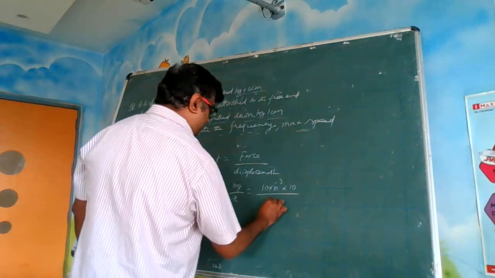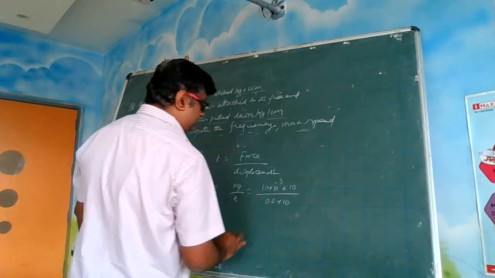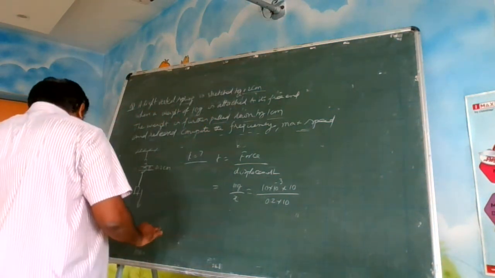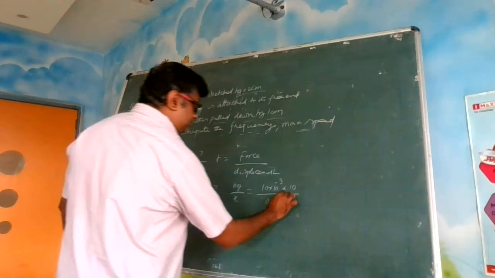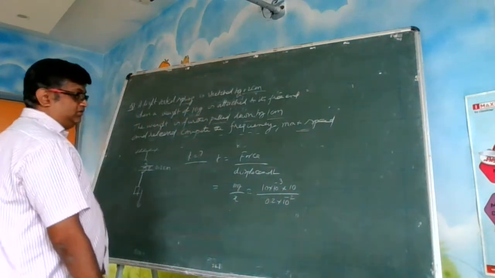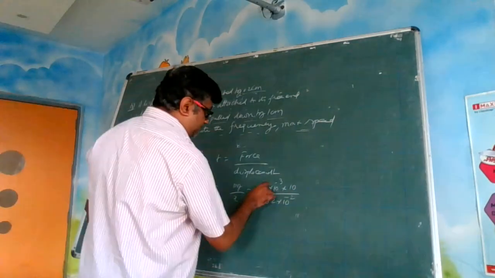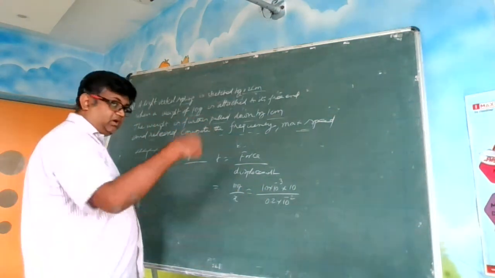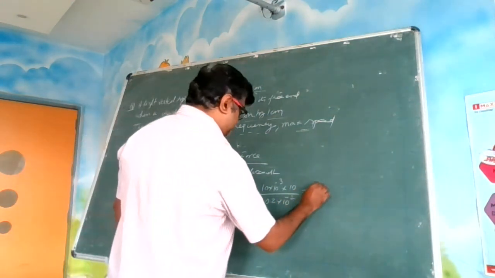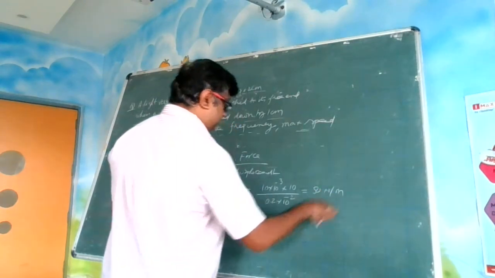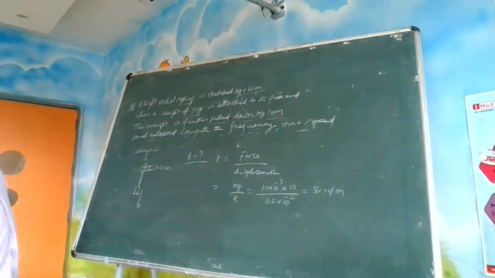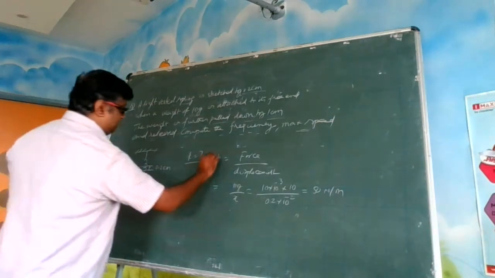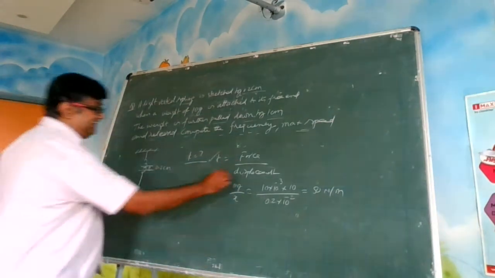It is 0.2 into 10 power minus 2, since centimeter is 10 power minus 2. You can see here, this is 10 power minus 2, this is 10 power minus 2. It is 10 divided by 0.2 or 100 divided by 2. It is 50 Newton per meter. Okay? Understood how I have calculated the k value? Now this is the initial displacement.